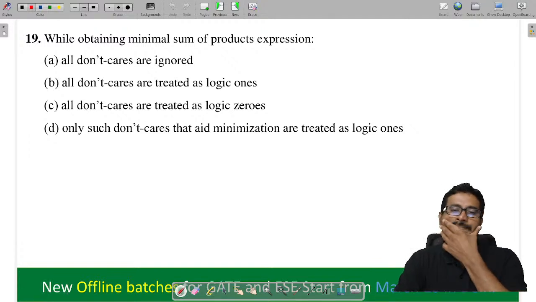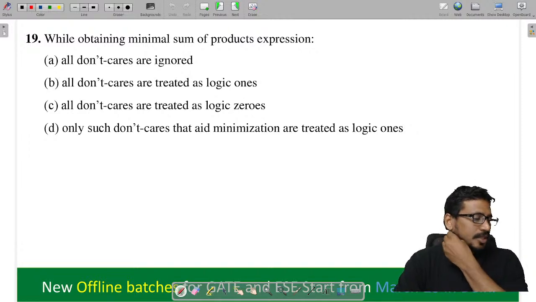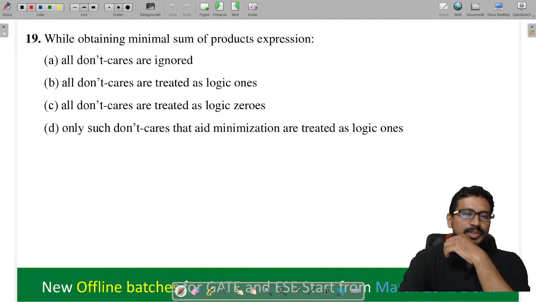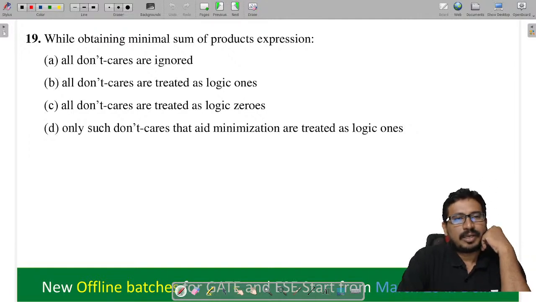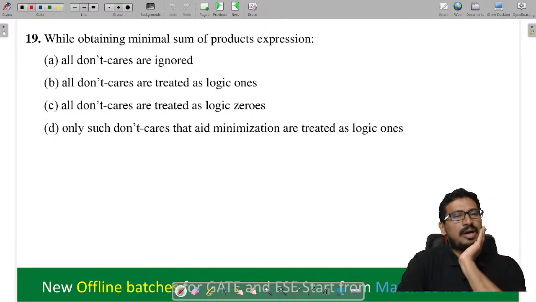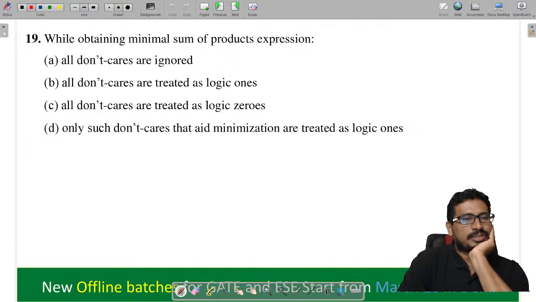Next, while obtaining minimal SOP expressions, while finding the minimal SOP, what should we do here? Are all the don't cares ignored? Shall I ignore all the don't cares? All the don't cares treated as logic ones? All the don't cares treated as logic zeros? What can we do here?